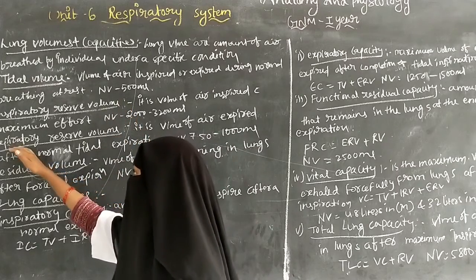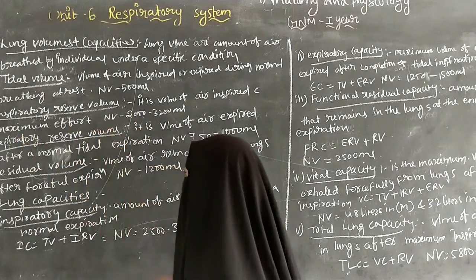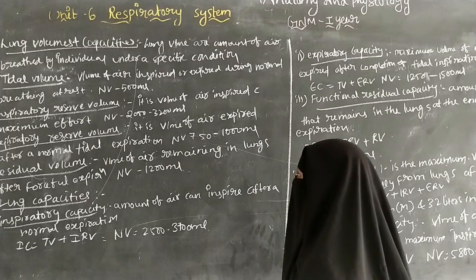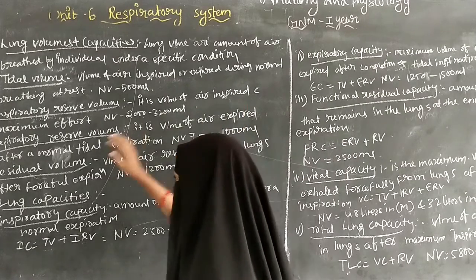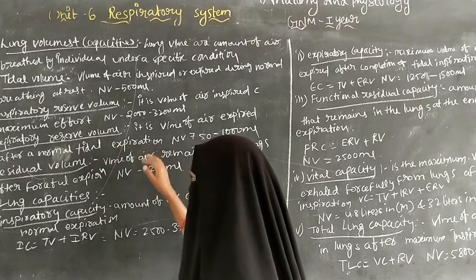The next one is expiratory reserve volume. It is the volume of air that can be expired after a normal tidal expiration.